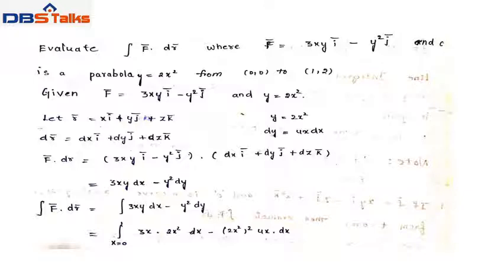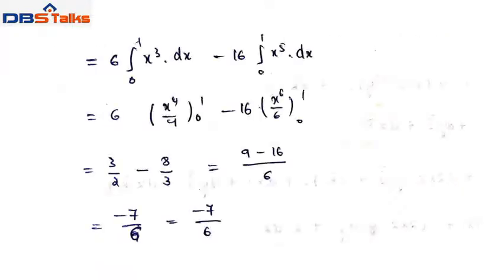So we take x limits 0 to 1: 3x into 2x square into dx, minus 2x square whole square into 4x dx. In the first term, 6 is constant. So 6 integral 0 to 1 x cube dx minus 16 into integral 0 to 1 x power 5 dx.